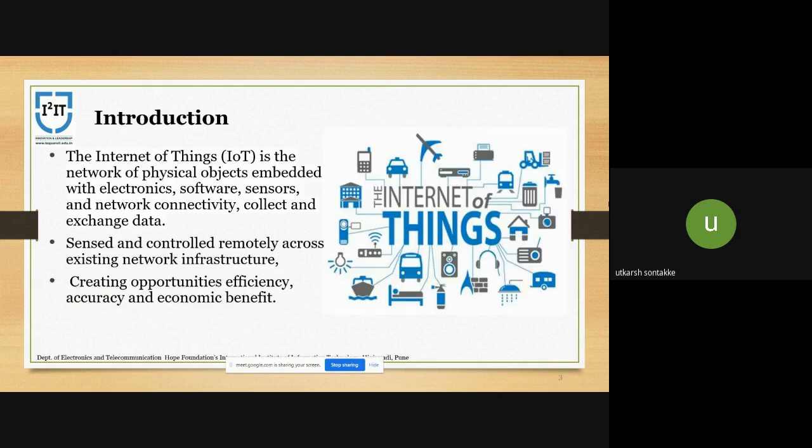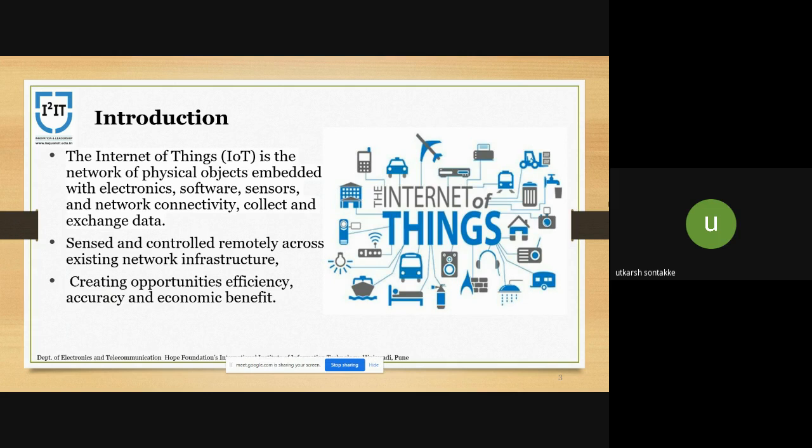So, what is IoT? IoT is a network of physical objects or things embedded with electronics, software, sensors, and network connectivity, which enable objects to collect and exchange data.